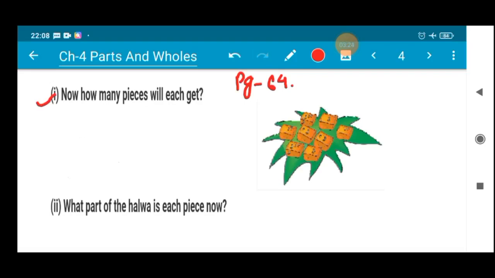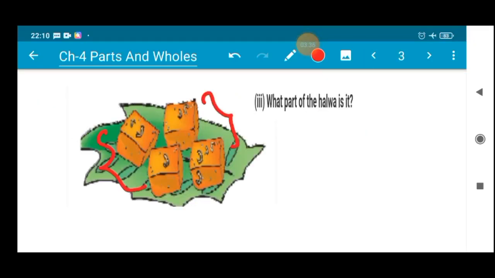The first part of the question on page number 64 is, how many pieces will each get? Okay, before heading to this, I forgot to mention one question which is on page number 63 only. That is, what part of the halwa is it? Now after cutting this, how many parts of the halwa can you see? It is actually representing 2 by 4 part, isn't it? So there are how many pieces? 1, 2, 3, 4 pieces, and out of these 4 pieces, 2 pieces are going to Amu, 2 pieces are going to Anu.